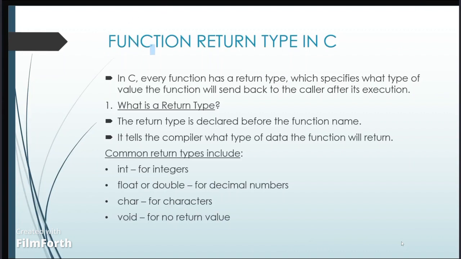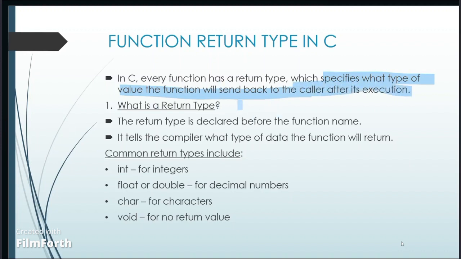Okay, now let's dive into the next topic, the function return type in C. The function return type specifies the type of the value that the function returns to the caller after execution. Every function has a return type. It specifies what type of value will be sent back to the caller after its execution.